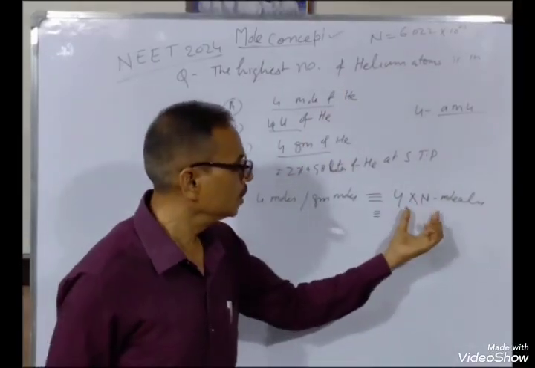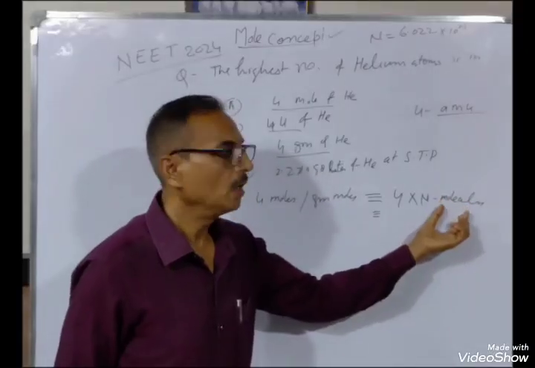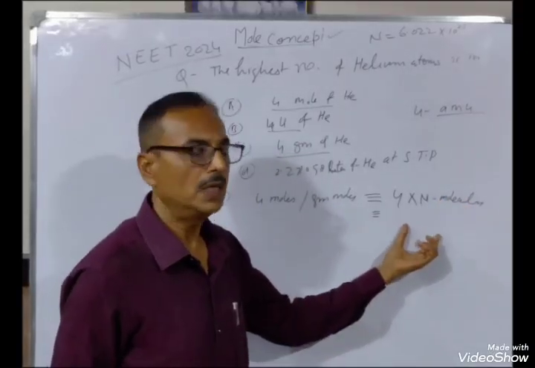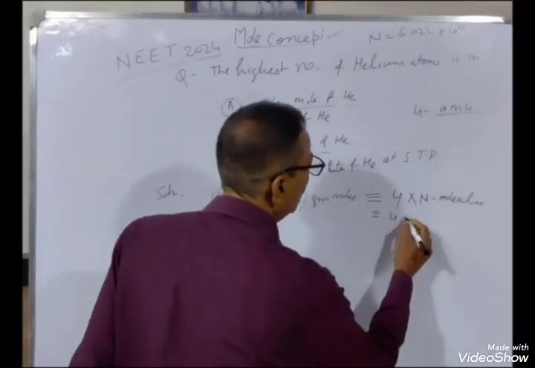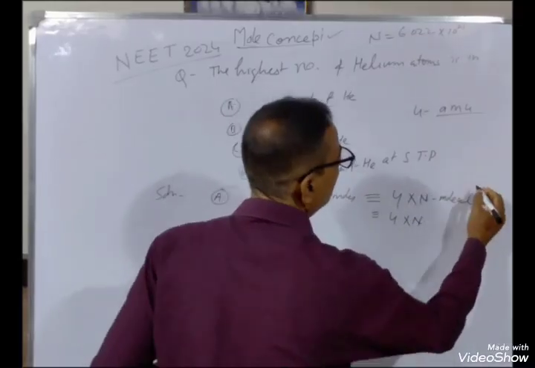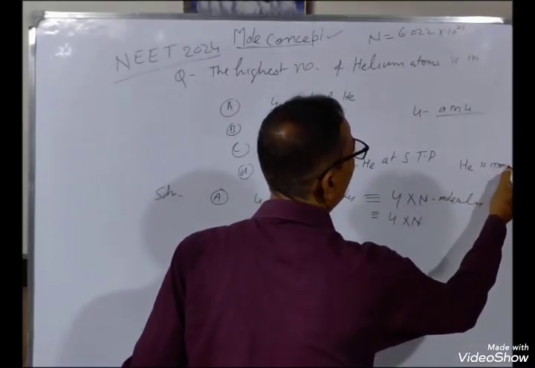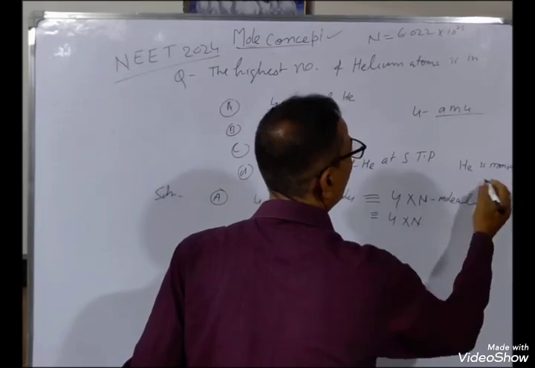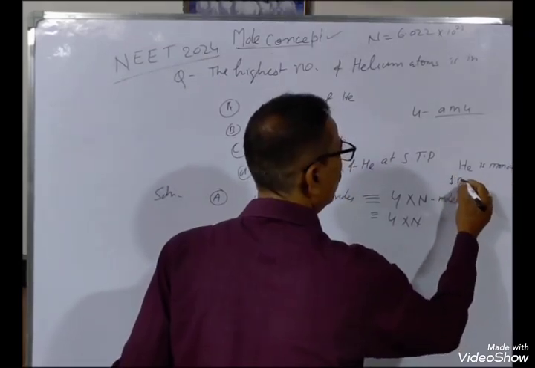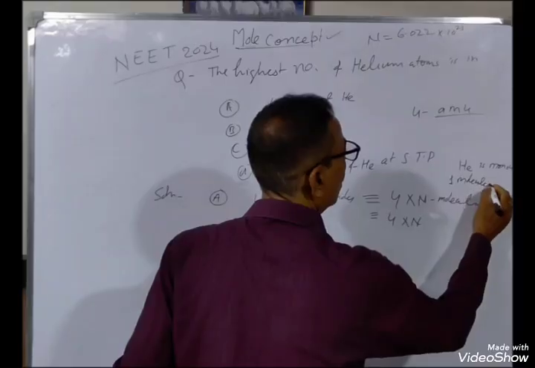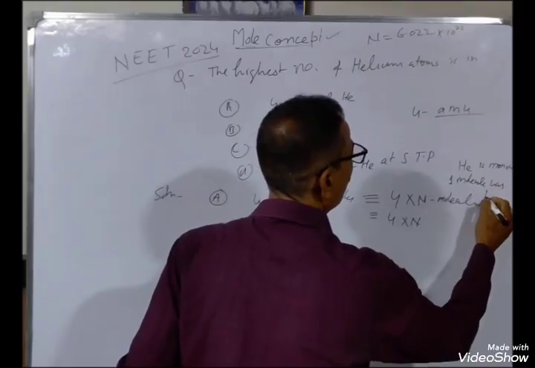So same number of molecules and same number of atoms in this case. So 4 into N, since helium is monoatomic. Monoatomic means 1 molecule has 1 atom.